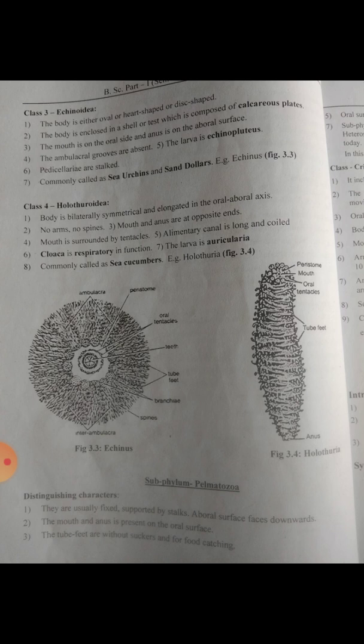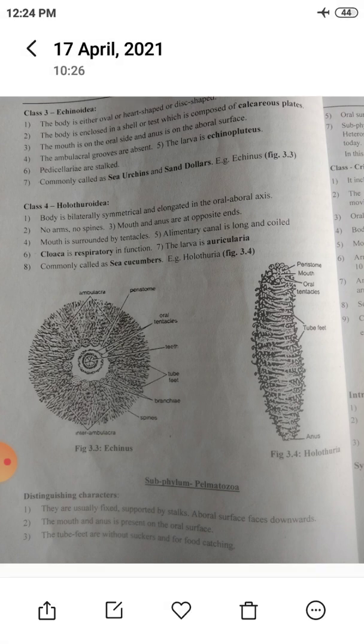Mouth is surrounded by tentacles. Alimentary canal is long and coiled, which helps for digestion of food. Then cloaca is the excretory organ, and it also helps for respiration. The larva is auricularia larva, and they are commonly called sea cucumbers. Example, Holothuria.